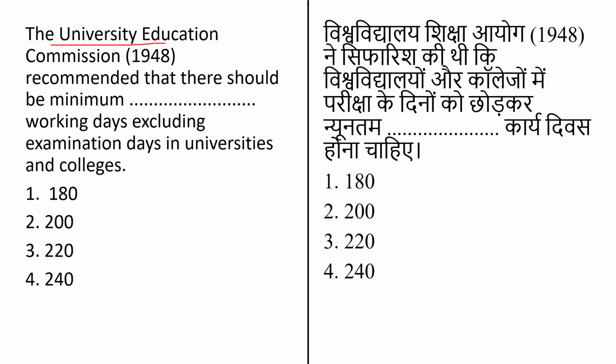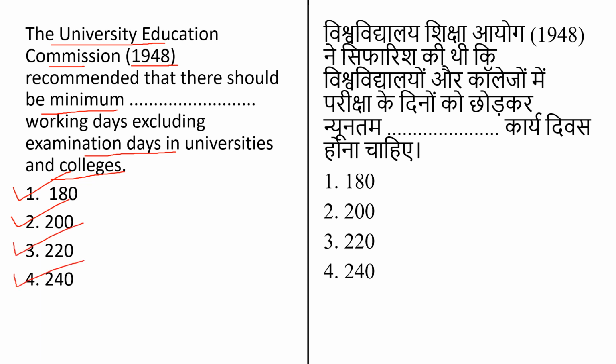The University Education Commission, which came into existence in 1948, recommended that there should be a minimum of how many working days, excluding the examination days, in the universities and colleges. So here the University Education Commission recommended the working days, excluding the examination days. How many days did they recommend? For this the options given are 180, 200, 220 and 240.